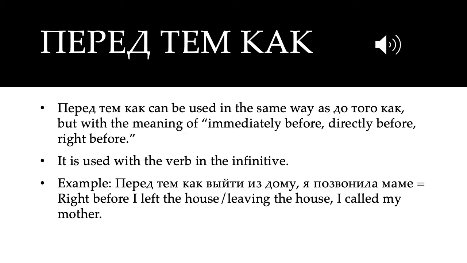We can do a similar thing with перед, only because перед takes the instrumental. Instead of того как, we have тем как. So перед тем как also means before doing something, but with the meaning of immediately before or directly before or right before. And it can only be used with the verb in the infinitive. So до того как can be used either way, but перед тем как can only be used with the verb in the infinitive. So перед тем как выйти из дому, я позвонила маме. Means right before I left the house or right before leaving the house, I called my mother.